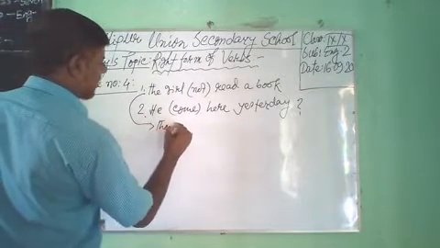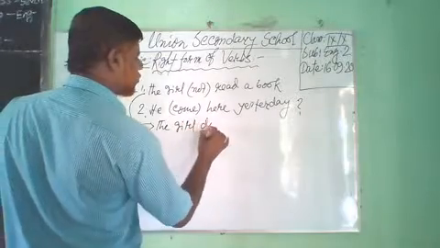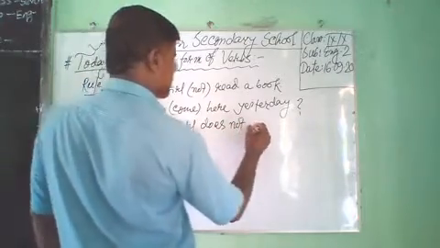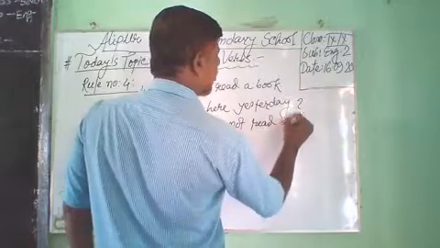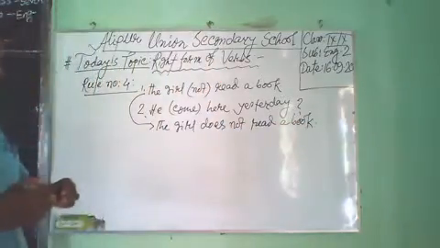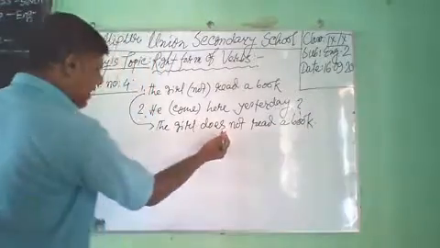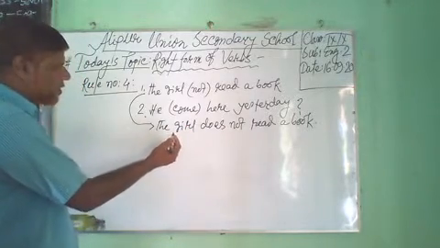The girl does not read a book. Dear student, we have to use does when the subject is third person singular number.